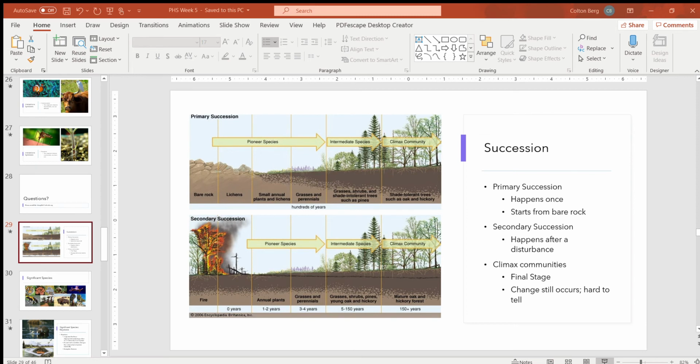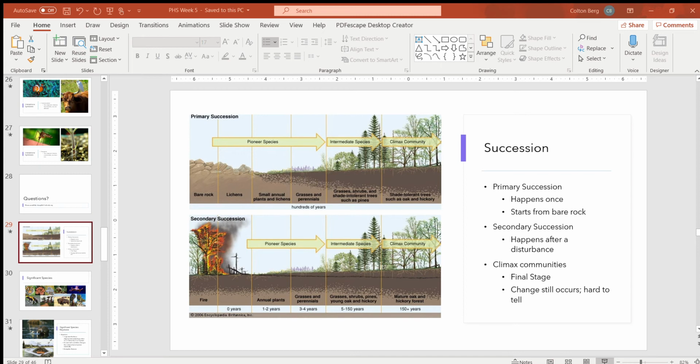Next one is a pioneer species. Okay, we just talked about succession. A pioneer species is the first species to colonize barren environments, whether that be primary succession, things that never had anything grown, kind of like what we're seeing in these photos, or secondary succession, the first plants to come out after a disturbance.